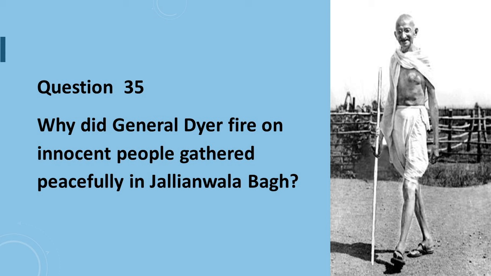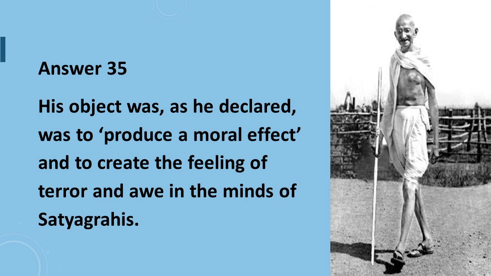Question number 35 is, why did General Dyer fire on innocent people gathered peacefully in Jallianwala Bagh? Answer to question number 35 is, his object, as he declared, was to produce a moral effect and to create the feeling of terror and awe in the minds of the Satyagrahis.